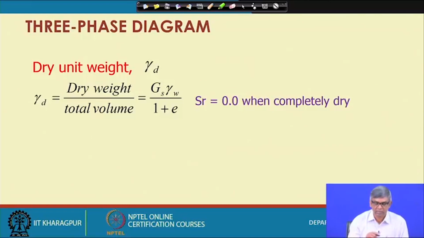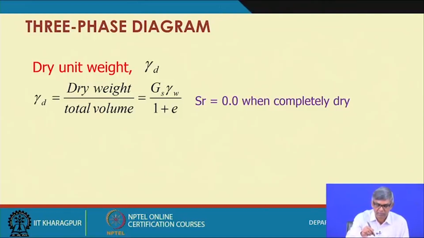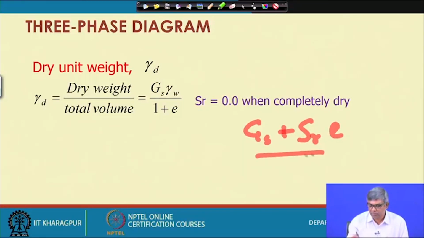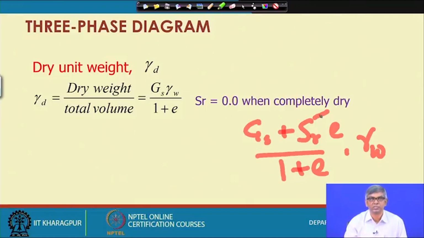In the previous equation, Gs plus Sr into e by 1 plus e into gamma W, if I put Sr equal to 0, this term becomes 0, and then we have Gs by 1 plus e into gamma W, that is the thing given here.